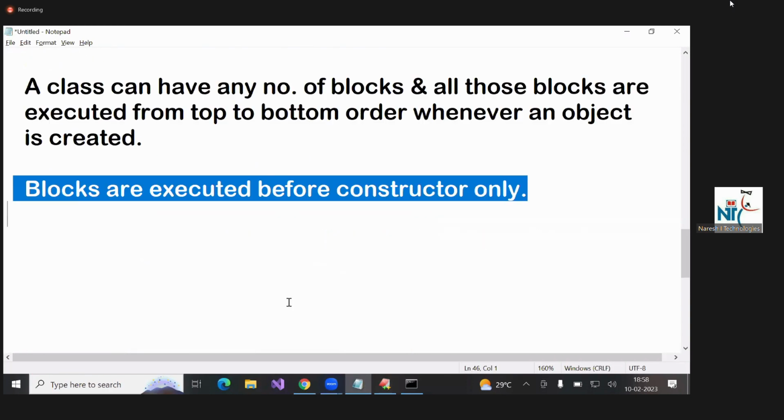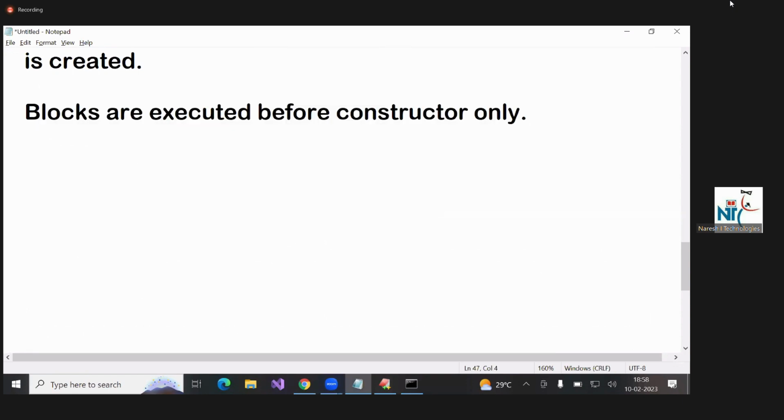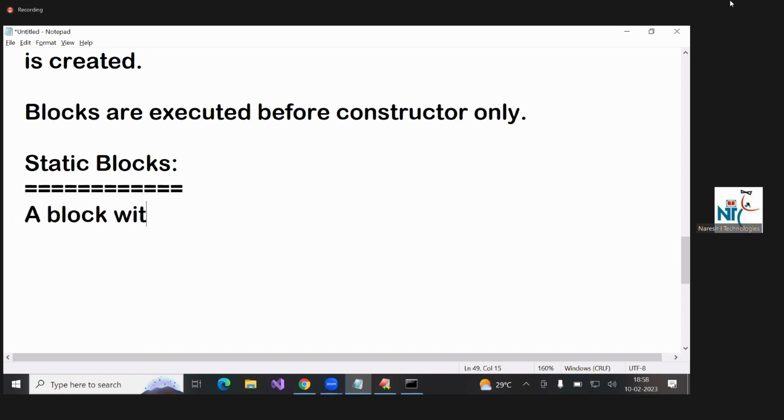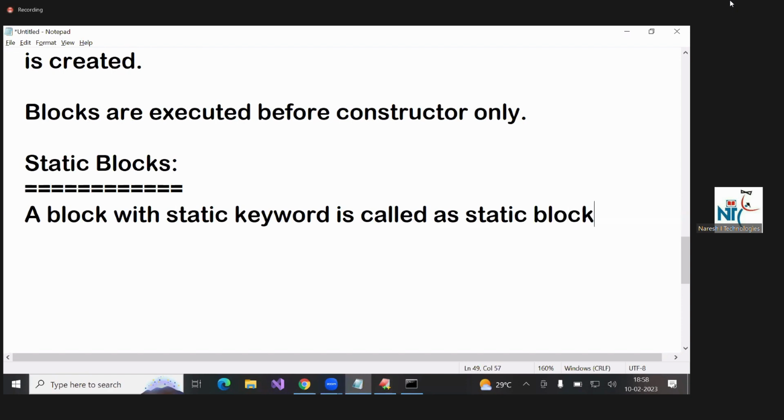Next heading, static blocks. Note down: a block with the static keyword is called a static block.